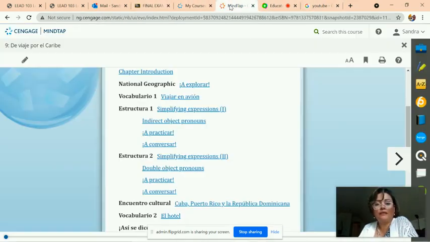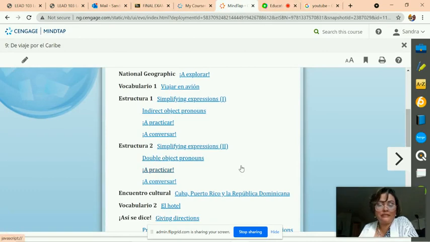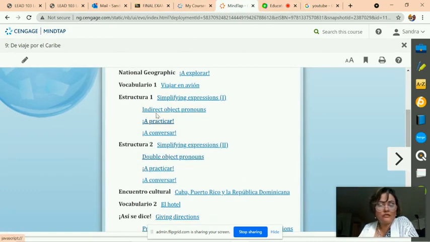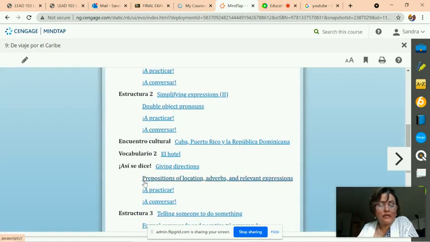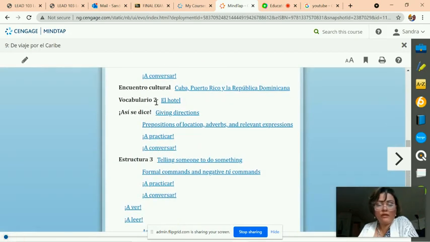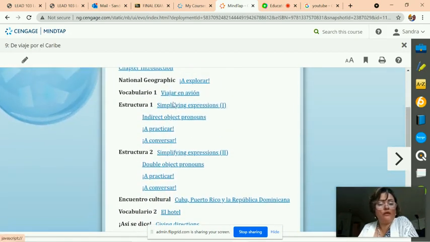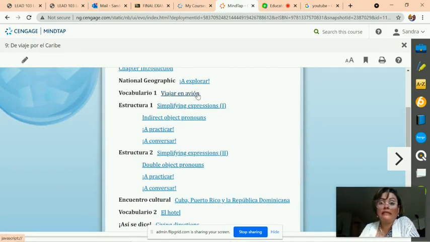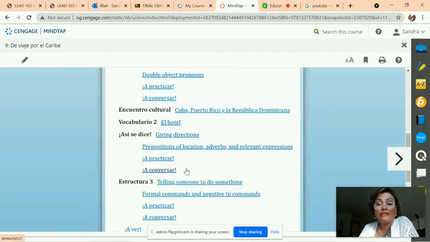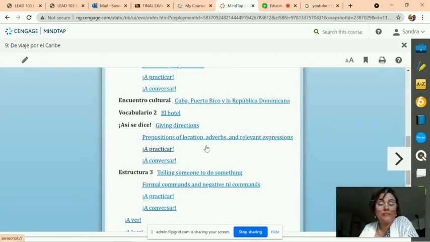Where's the page that I need here? It is in the table of contents. So again, just go through all of these lessons. And I do want to point out, there's vocabulario 2 for hotel. Vocabulario 1 is viajar en avión, avión, aerolínea, puerta de embarque. All of those words that you're going to learn. Boleto de ida, boleto de vuelta. Asiento de ventanilla, asiento de pasillo.